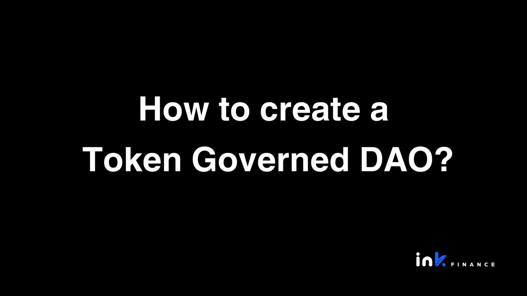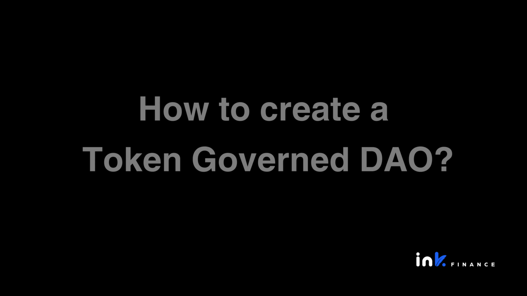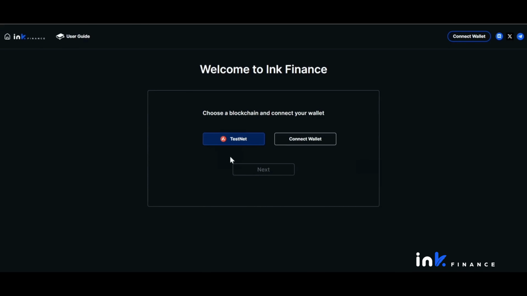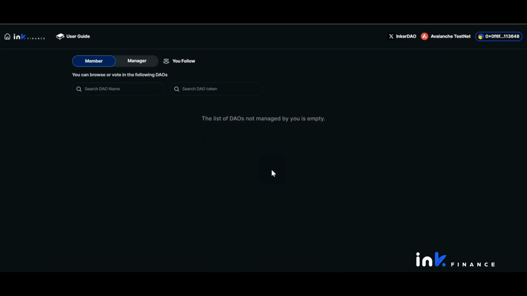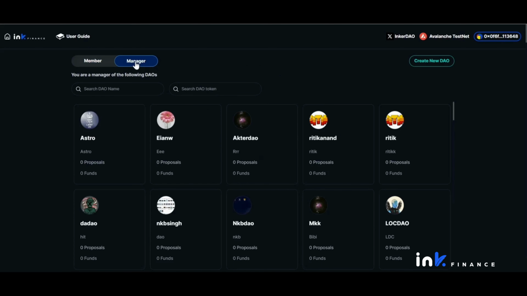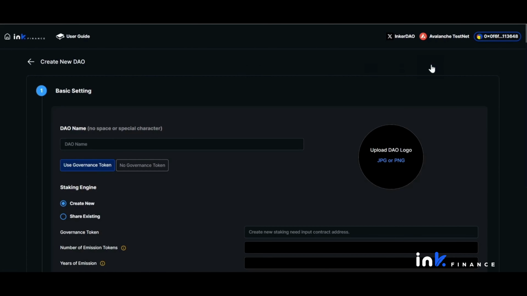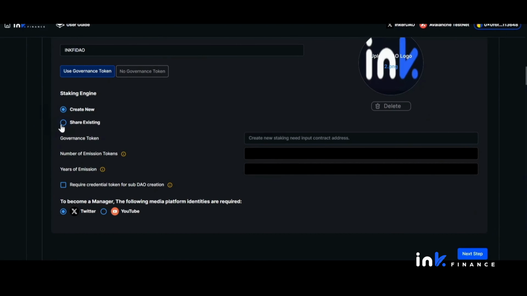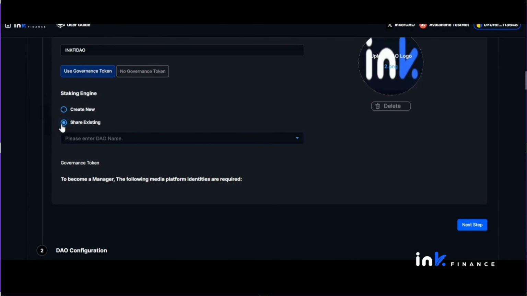How to create a Token Governed DAO. Connect your wallet to testnet. Click Next. Click DAO Manager. Create new DAO. Name your DAO and consider adding a logo. Create a new staking engine or share in an existing staking engine pool.